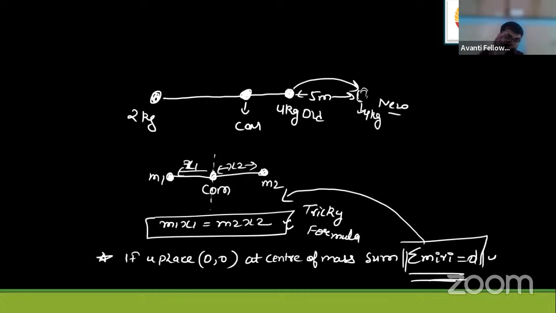X equals 10 meter, and this 10 meter, students, is basically the magnitude of the shifting of this mass. So if you place 4 kg in that direction, logically, you'll get that you have to shift this 2 kg mass 10 meter in this direction. And you can check also, see that 2 kg mass is of less magnitude and 4 kg is double of the 2 kg, it's heavy.